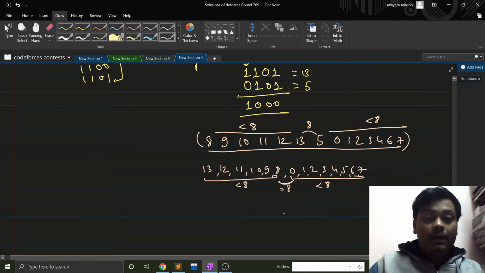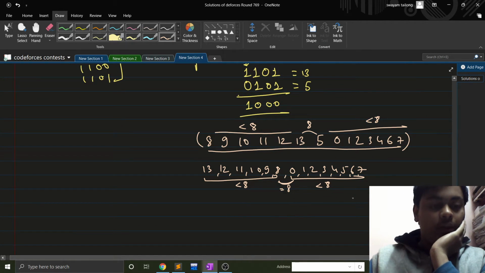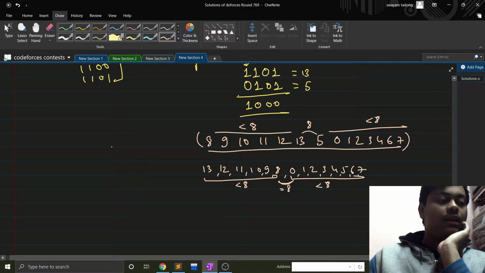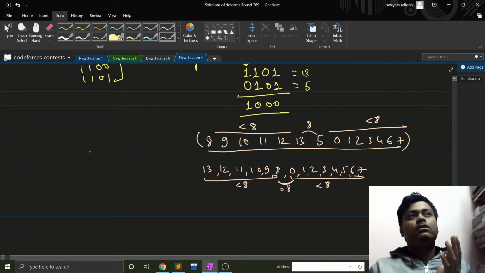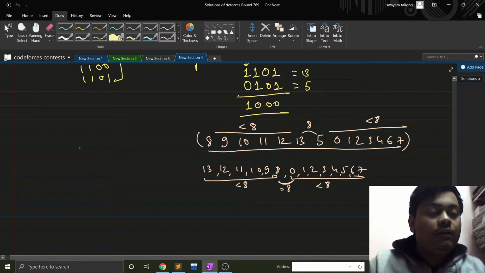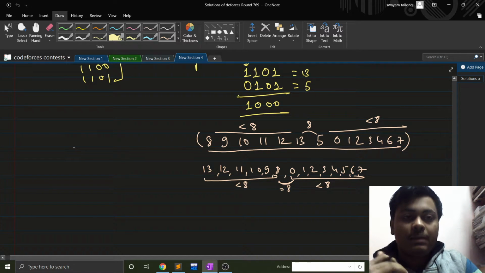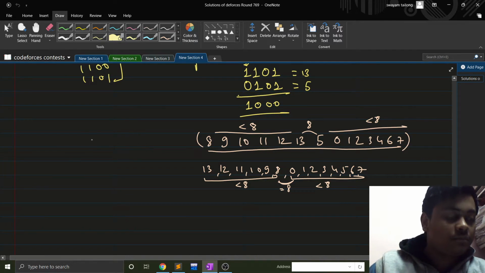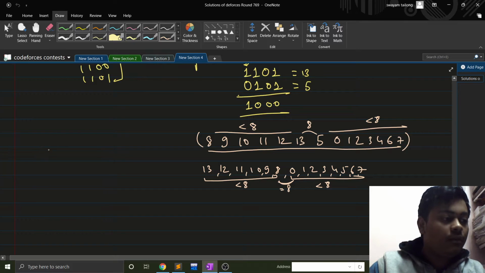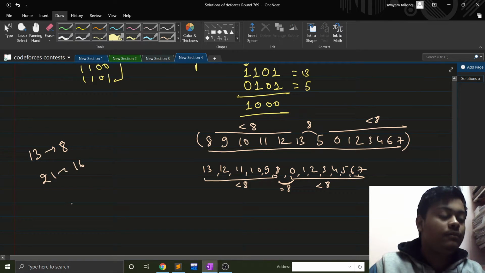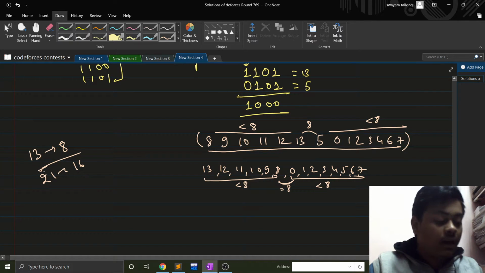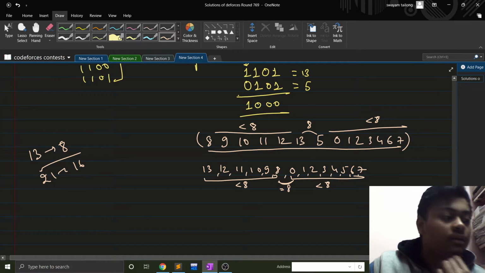So the breakpoint will be the greatest number which is a power of 2 and smaller than n. So for 13 we will have 8, for 21 we will have 16. The highest power of 2 which is smaller than n will be the breakpoint.